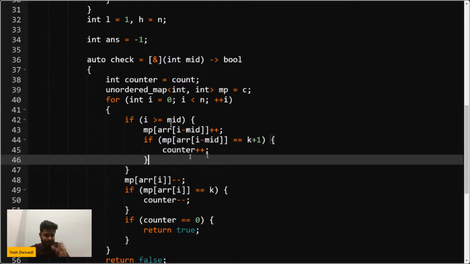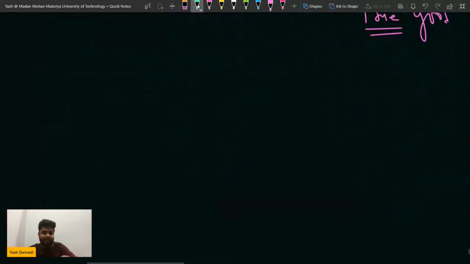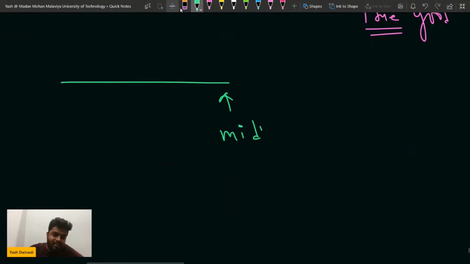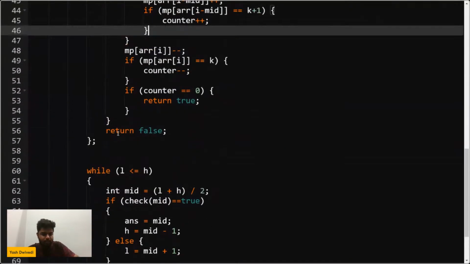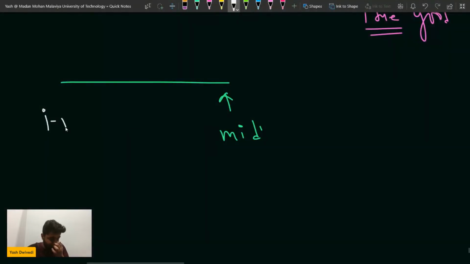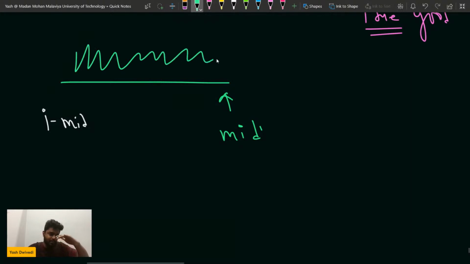Okay, I am basically saying that, guys, understand this thing. If I have a particular mid, and I'm removing from this segment till this segment, I minus mid, let's say. Just a second, let me check again. Yeah, so I minus mid is this part, right? So basically I'm trying to remove this much segment. Are you clear with this point, guys? Yes or no? Okay, so this is the subarray that I am trying to return.